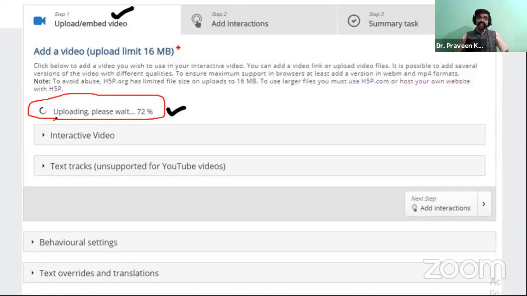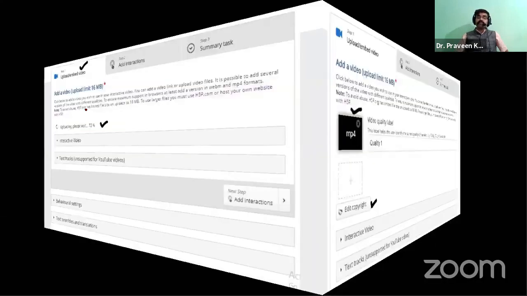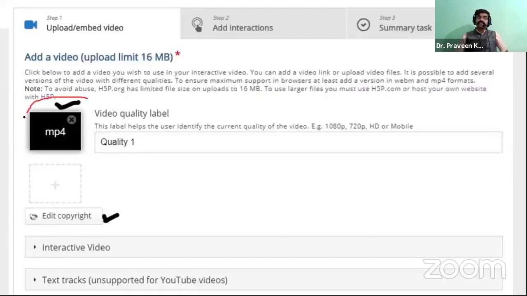Once the video uploading is completed, see, the uploaded video will look like this. Yes, it is uploaded. Okay, so after the uploading of the video, it will be visible like this. Then after that, you have to provide the edit copyright. You need not worry about that edit copyright because you have selected an OER video only. So you can go with the OER video only.